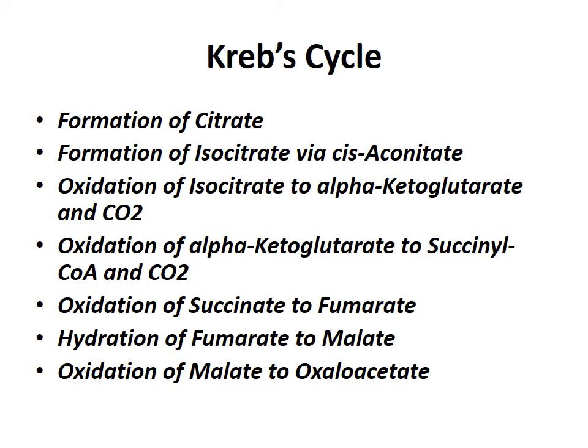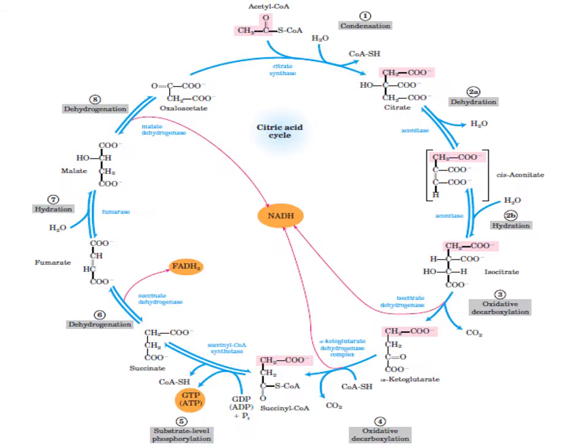Oxidation of alpha ketoglutarate to succinyl coenzyme A with the release of a carbon dioxide molecule. Then oxidation of succinate to fumarate, hydration of fumarate to malate, and finally the oxidation of malate to oxaloacetate. This oxaloacetate, upon the provision of acetyl coenzyme A, is ready to begin another Kreb cycle.